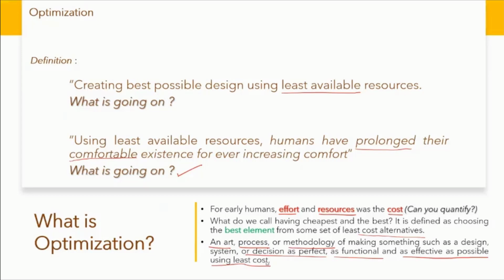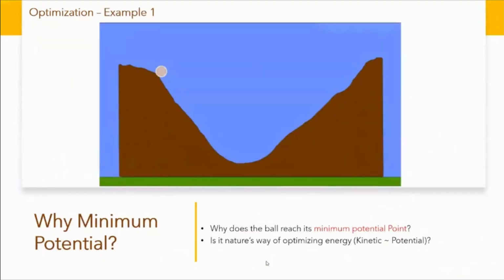I'll also talk about how optimization is inherent to our existence in this universe. Let's see this example wherein there's a rock and there's a roller ball. As soon as you free the roller ball, it will try to come to the least potential position, somewhere here. What exactly is going on here? Why is it coming to this level, sliding itself down from here to here? Of course, this is actually the least potential position. So in nature also, things, phenomena and elements would like to stay at a least energy alternative. This is how nature optimizes.